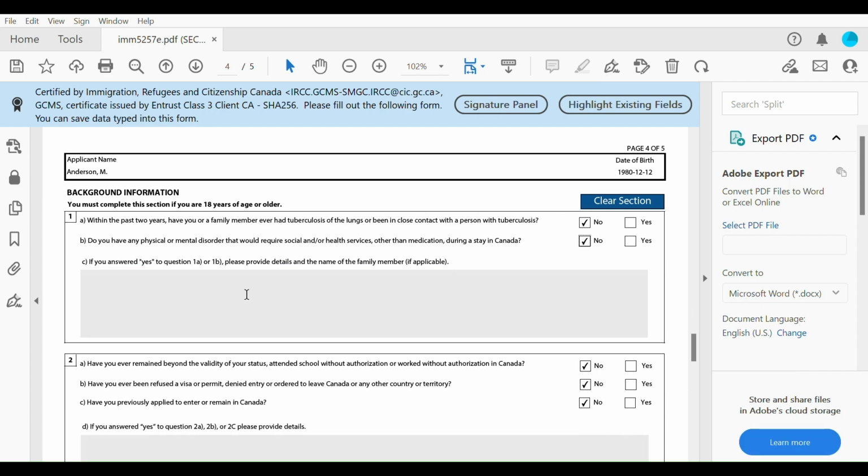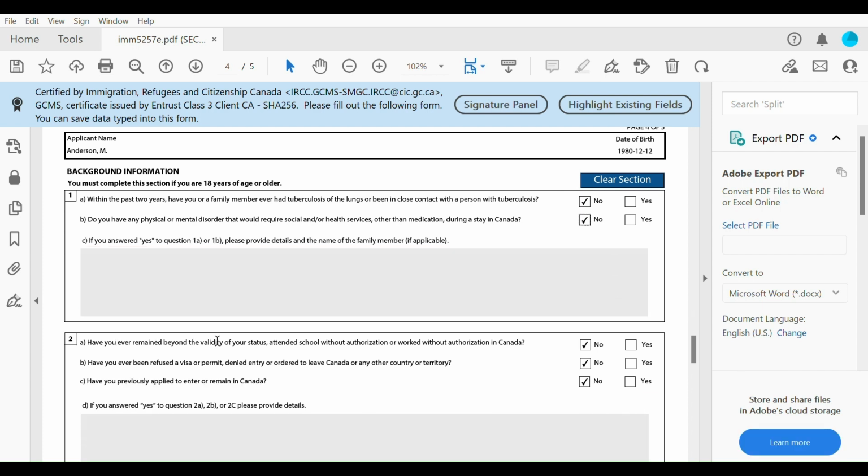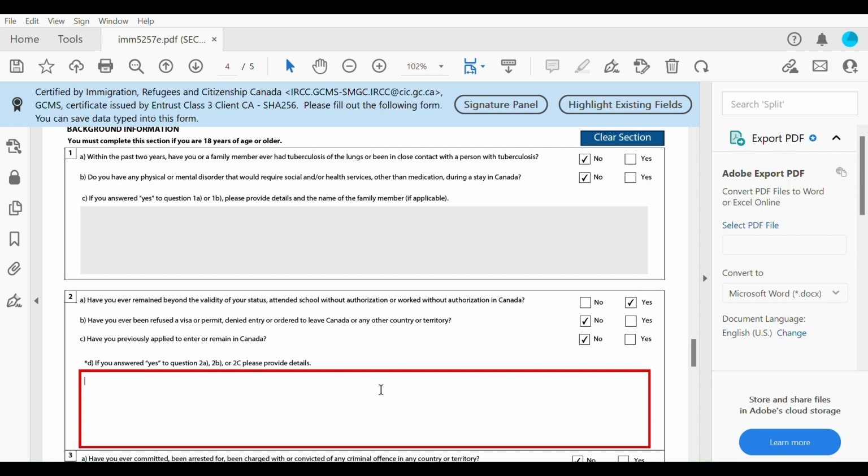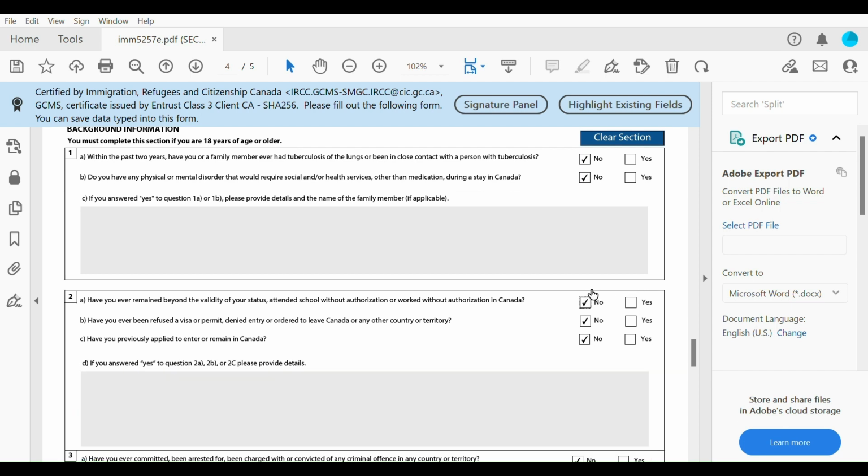Okay. Have you ever remained beyond the validity of your status, attended school without authorization, or worked without authorization in Canada? If you have, say yes, then explain what exactly happened. If that wasn't your case, no. Have you ever been refused a visa or permit, denied entry to or ordered to leave Canada or any other country?